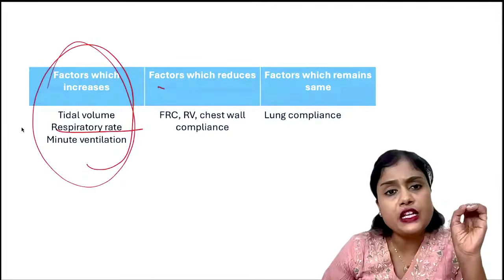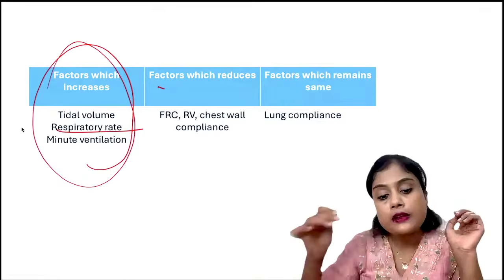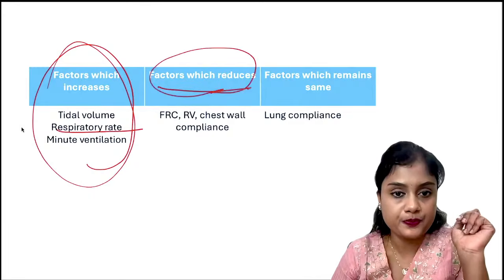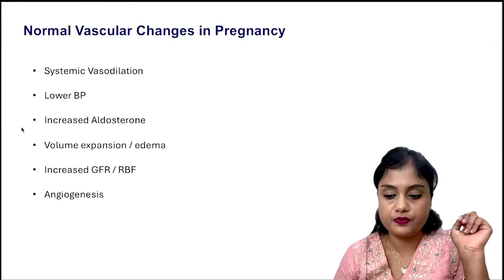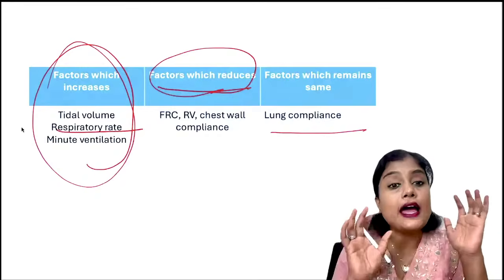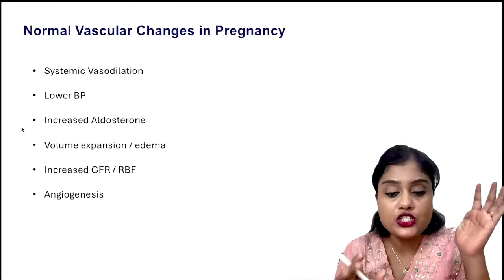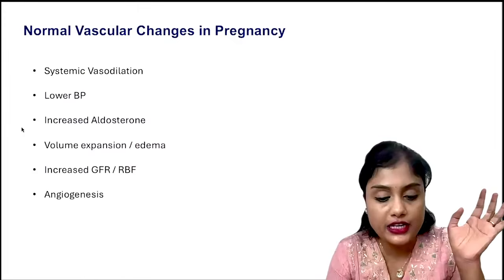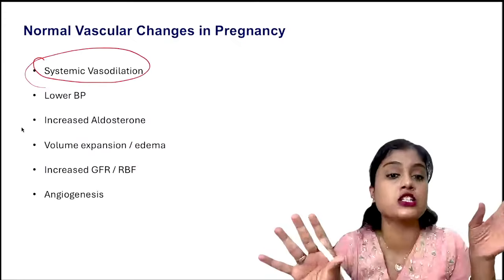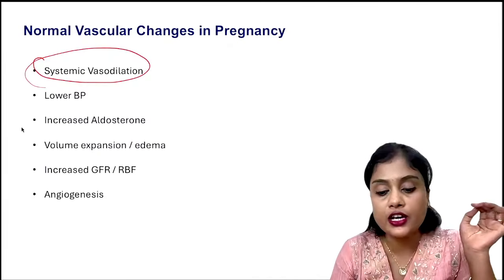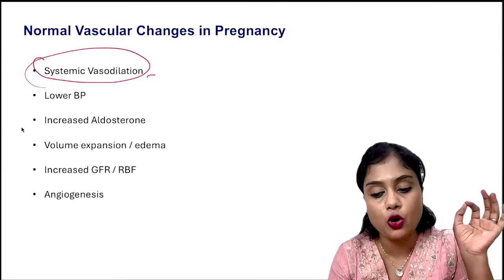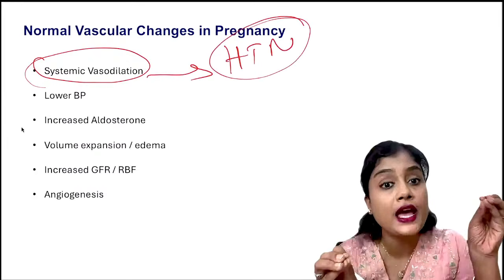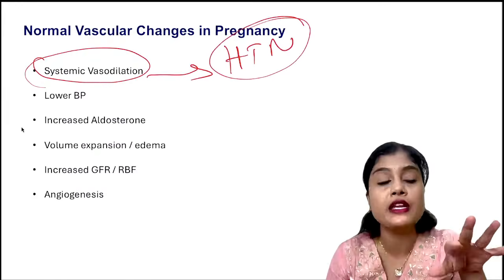As we know, in vascular changes, systemic vasodilation, or peripheral vasodilation, is a must know. It is most important in hypertension also. Why? Systemic vasodilation is normal physiology. It should happen. When it is not happening, it is abnormal, isn't it?